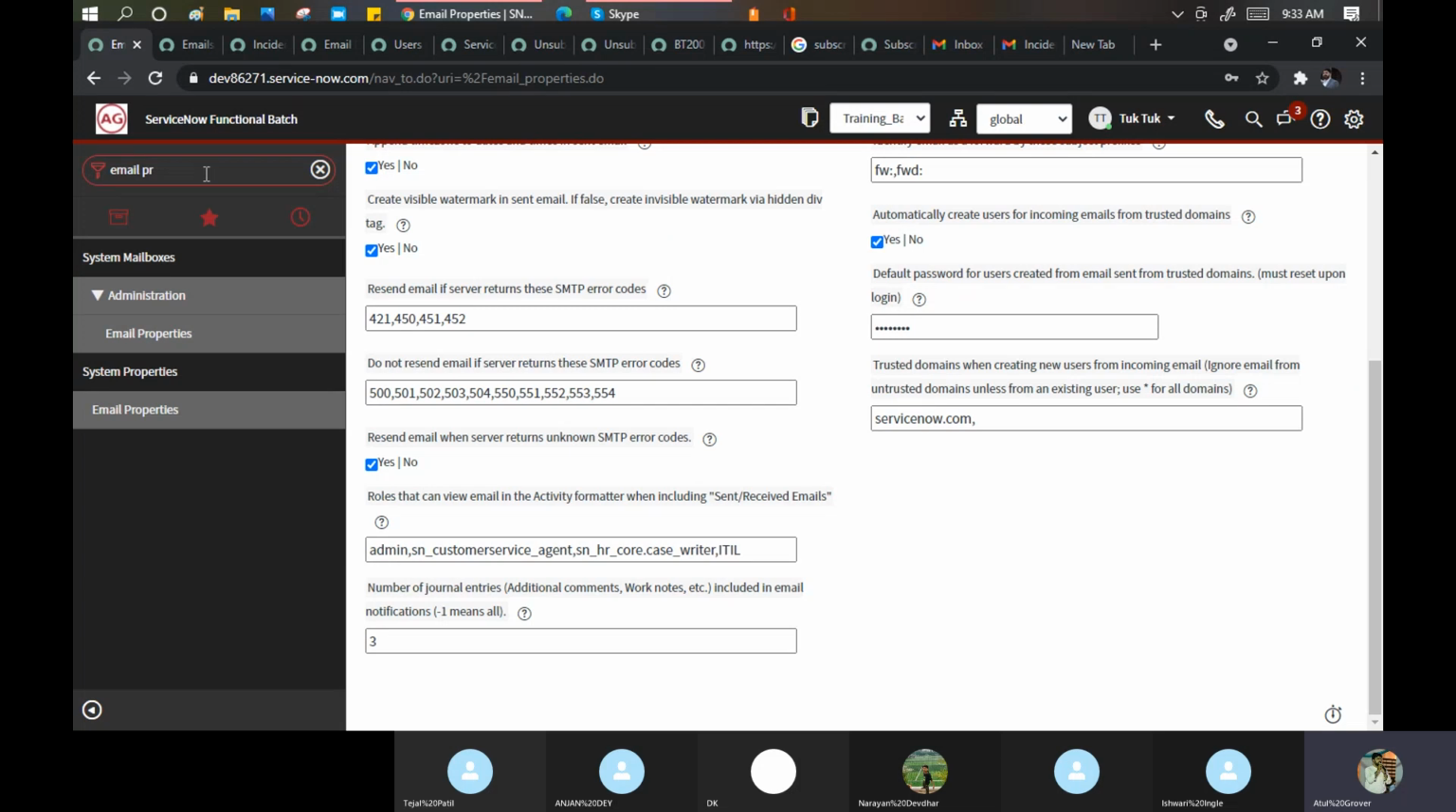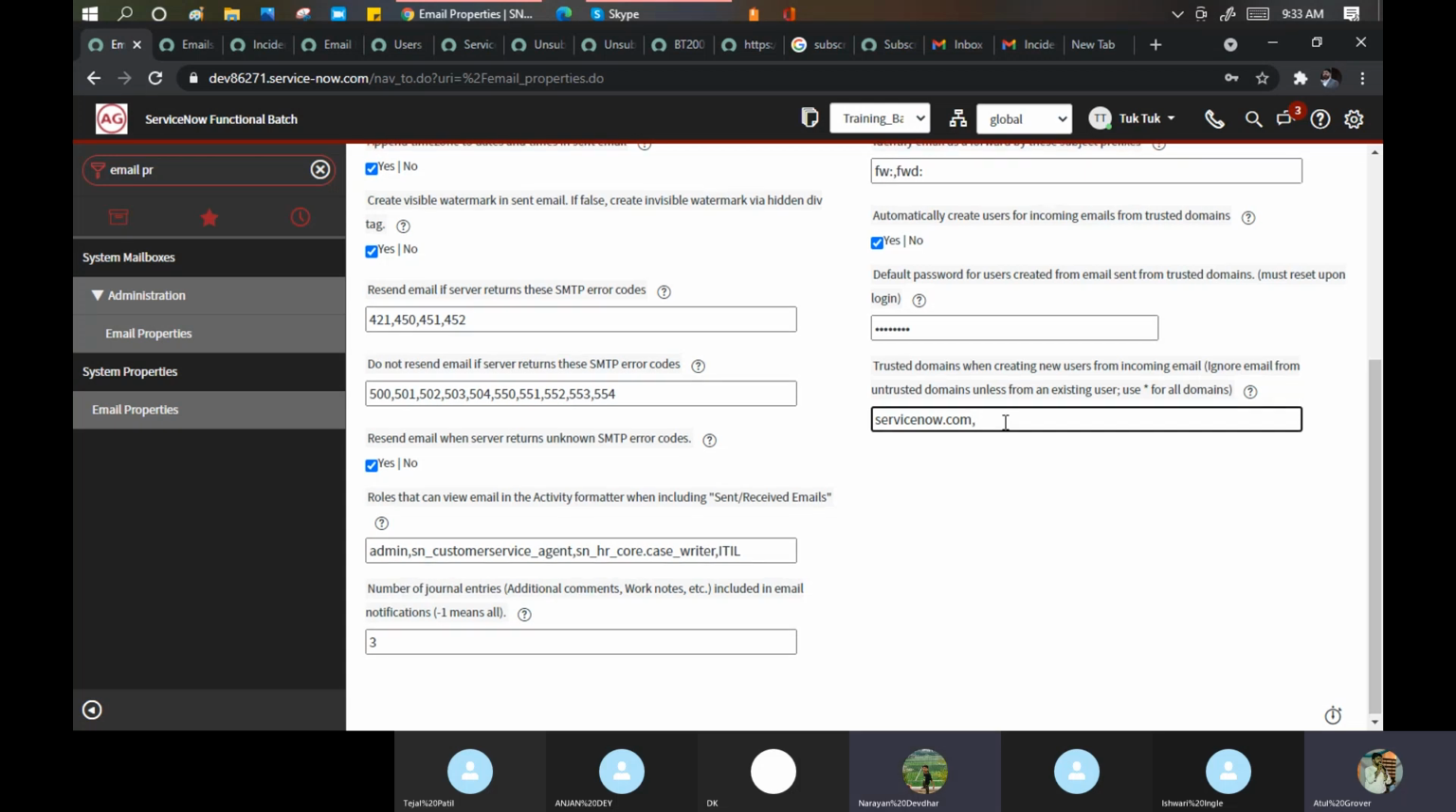Atul, is it because of the domain? Because we have mentioned only servicenow.com. No. And then do one thing. Send an email on this ID.